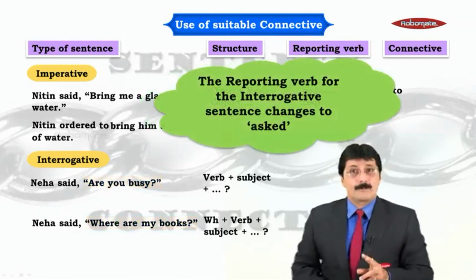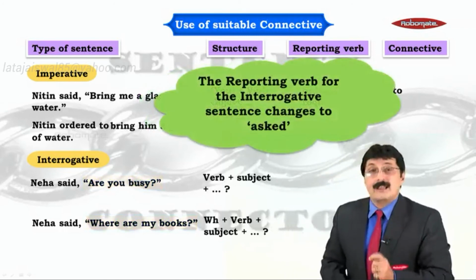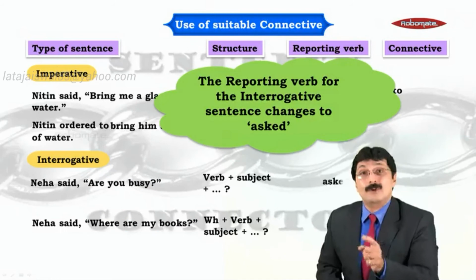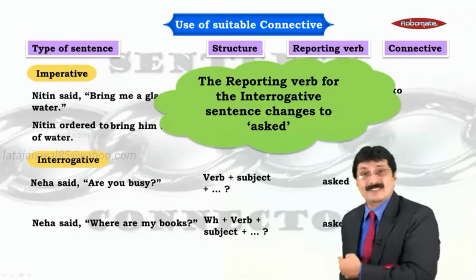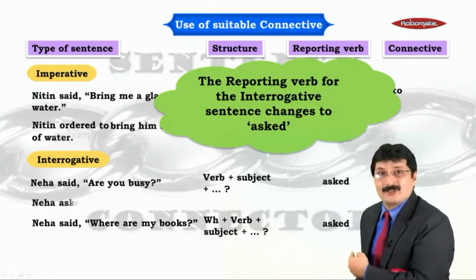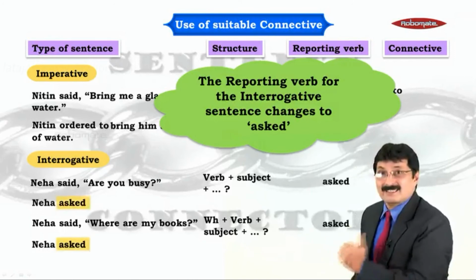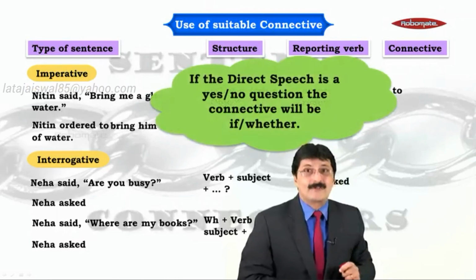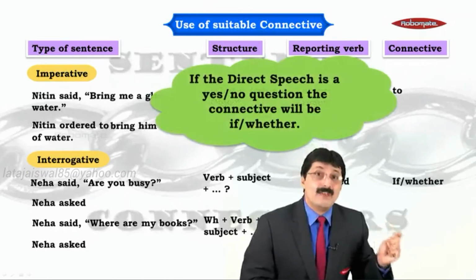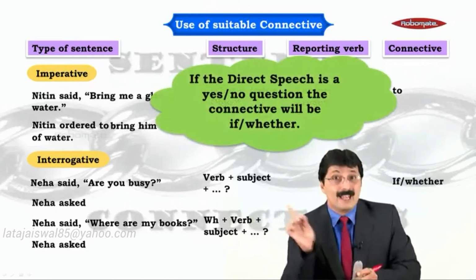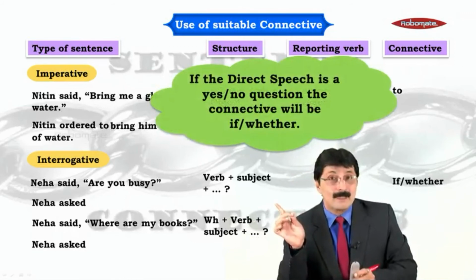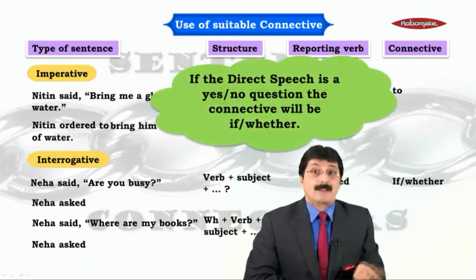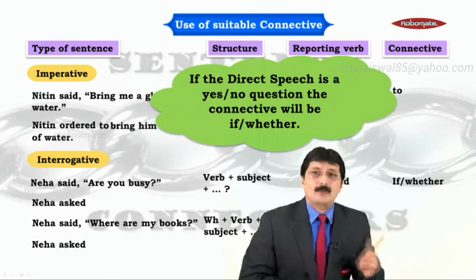Fantastic. Now, in such a case, the reporting verb is going to become asked instead of said, as you can clearly see on the screen here. So Neha asked, Neha asked. And finally, the connective, my dear friends, is going to be if or whether, if it is a yes-no question, that means there is no WH. But if there is a WH, then if and whether will not be there.